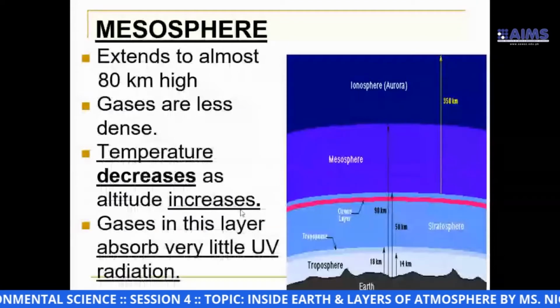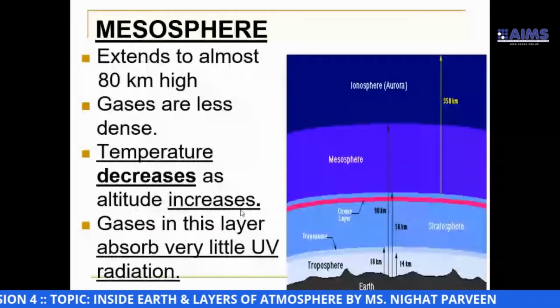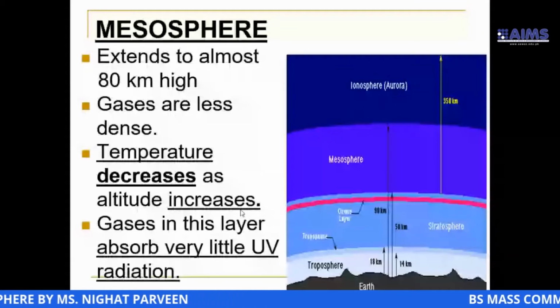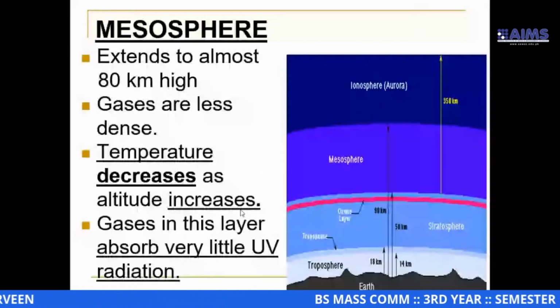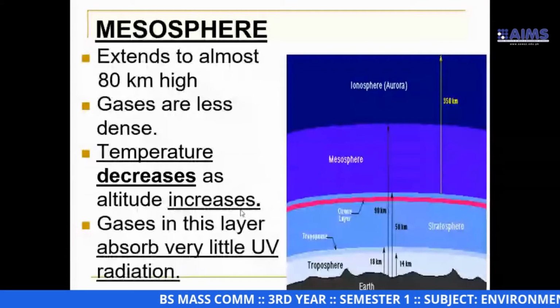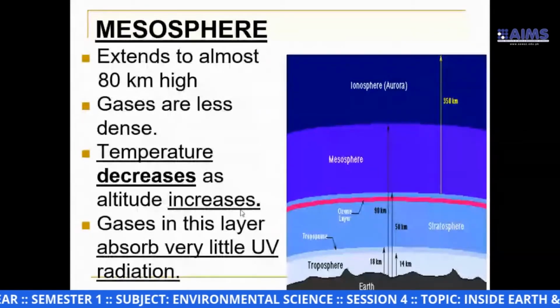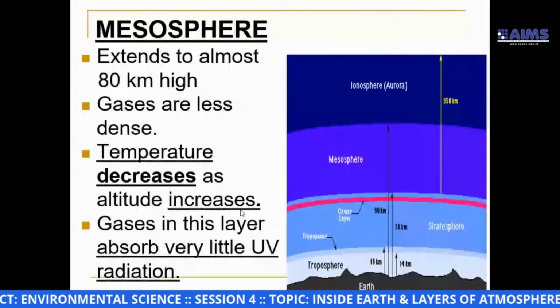Temperature decreases as altitude increases. Here the reciprocal phenomenon can be seen. If the altitude increases, temperature will decrease. Gases in this layer absorb very little UV radiation.